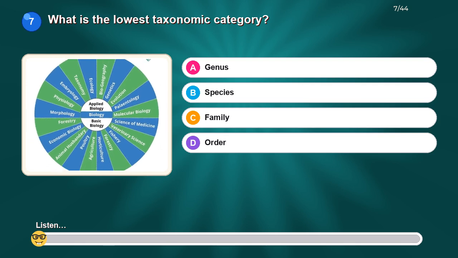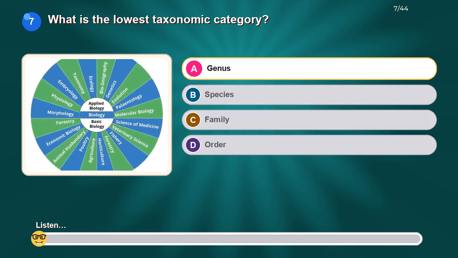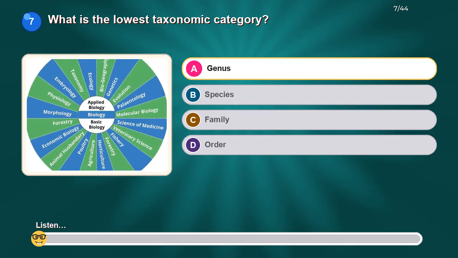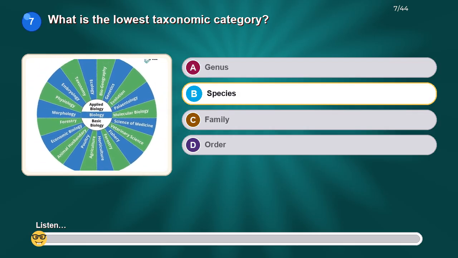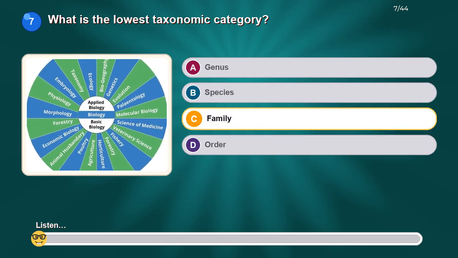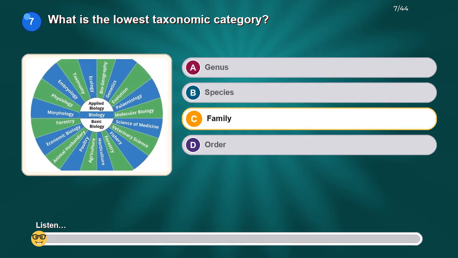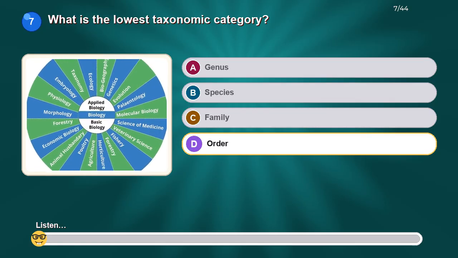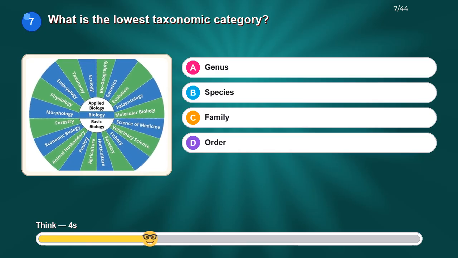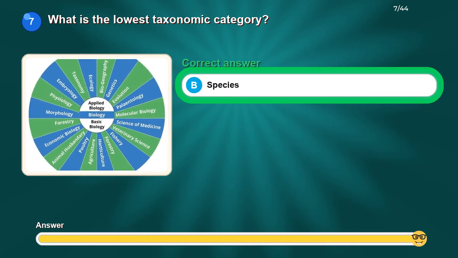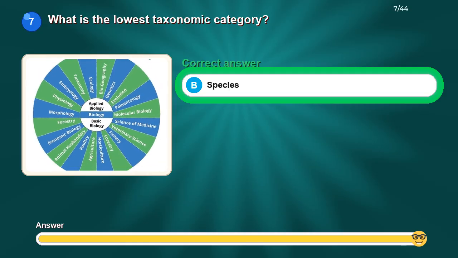What is the lowest taxonomic category? Option A. Genus. Option B. Species. Option C. Family. Option D. Order. The correct answer is species.